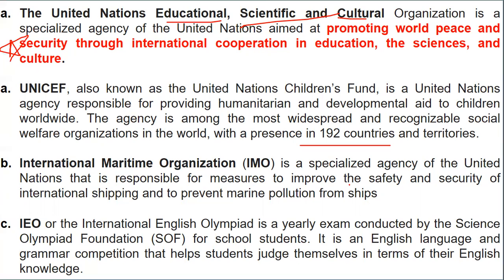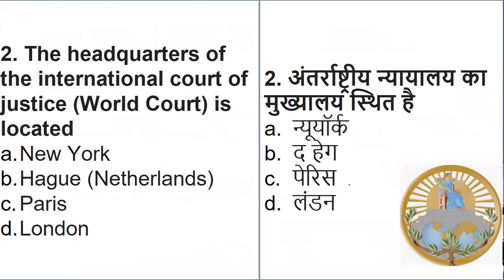And IEO is the International English Olympiad. Now, what is its role? It is conducted by the Science Olympiad Foundation, that is SOF. For school students, it is an English language and grammar competition, and it helps students judge themselves in the field of English. Is it clear? I hope your answer is also clear. You have understood what UNESCO is, what its aim is, and when it was established. Going to question number 2.